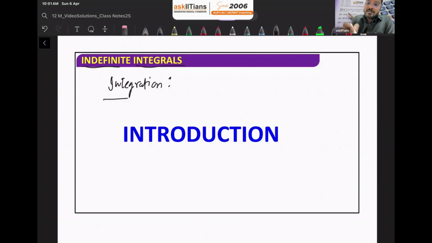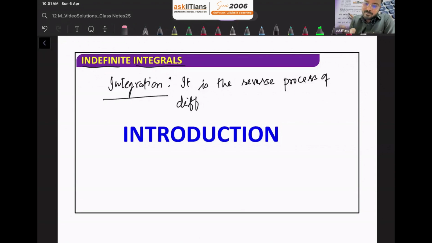And integration means, if we talk about the definition, it is the reverse process of differentiation. With the help of integration, we are going to find integrals. Integration is a process, and the answer we get using this process is known as integral. And what is integration? Integration is nothing but the reverse process of differentiation.